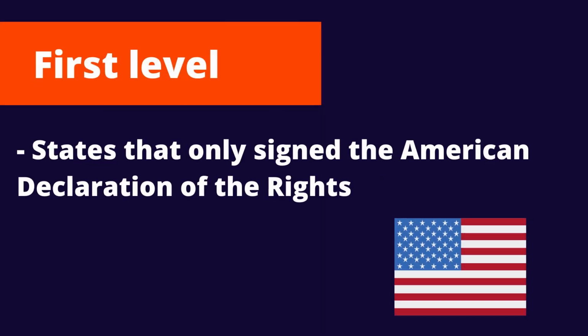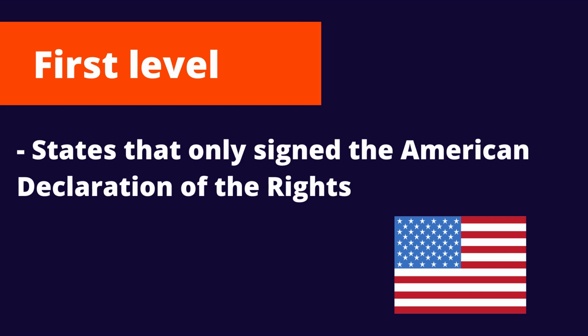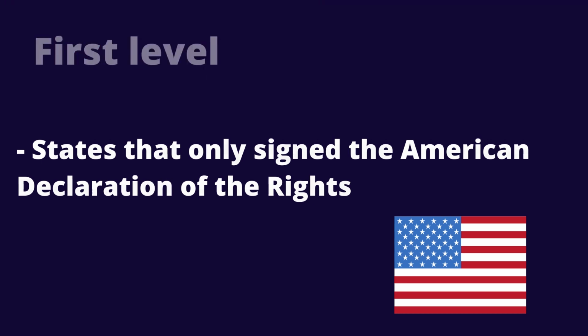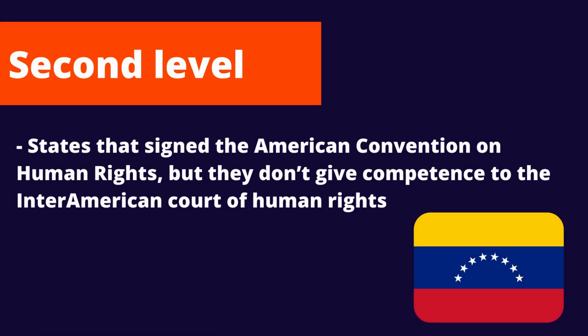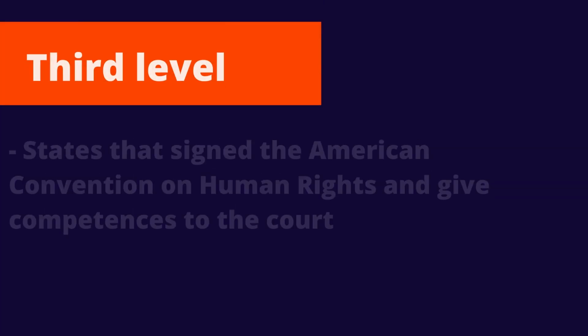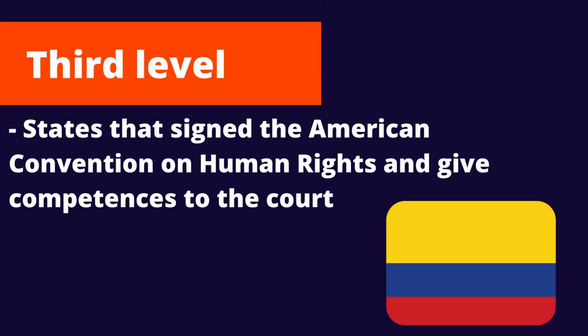Having said that, it's important to mention that the states have adhered to the Inter-American human rights system in different ways. These different ways can be classified in three levels. The first level are the states that only signed the American Declaration of the Rights and Duties of Man. As an example, we have the United States. The second level are the states that signed the American Convention on Human Rights, but they don't give competence to the Inter-American Court of Human Rights. As an example, we have Venezuela. And in the third level are the states that signed the American Convention on Human Rights and give competence to the court. As an example, we have Colombia.